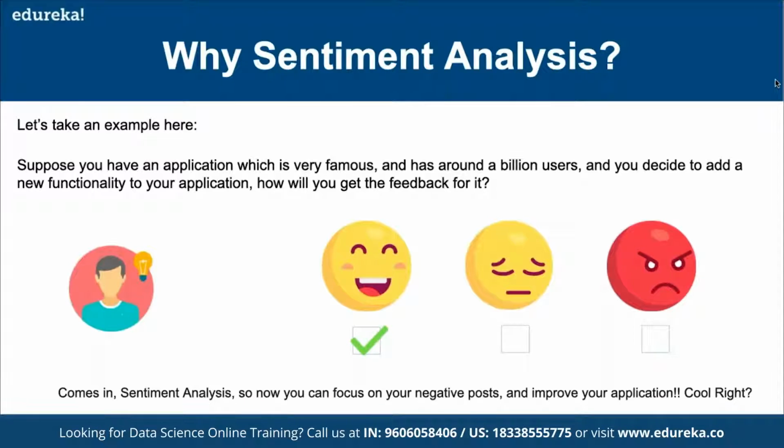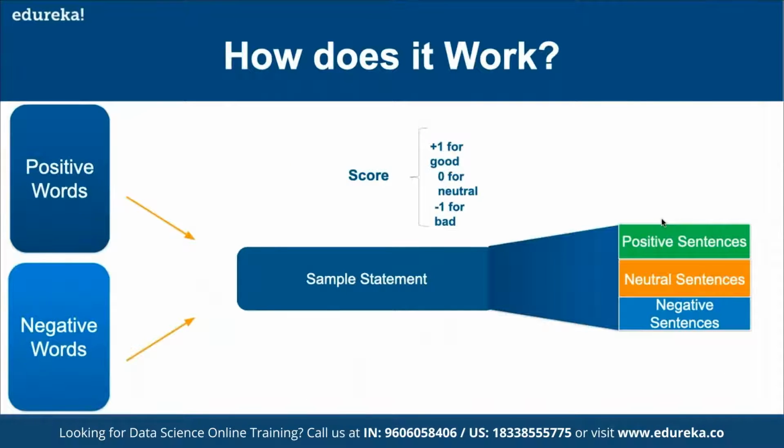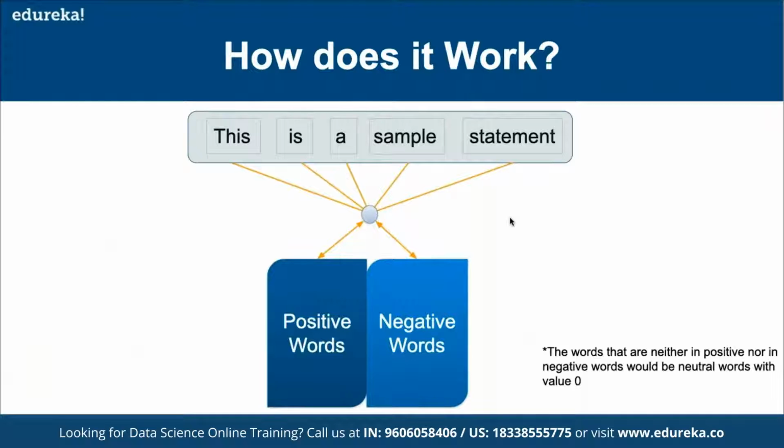So how exactly does it work? Basically, we give scores to the positive words, and then we use the negative score for the negative words. For example, here we have positive sentences, neutral, and then we have negative sentences. So we give +1 for good, 0 for neutral, and -1 for bad words. For example, this is a simple statement. So now we are going to divide this and give multiple scores in terms of positive or negative words.